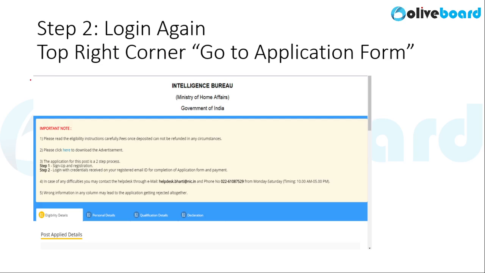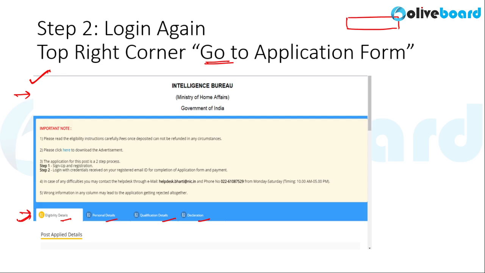The screen that appears in front of you will look something like this. So you will have to furnish details in four categories. These four categories are eligibility details, personal details, qualification details, and declaration. So as you log in again, there will be an option on the top right corner of your page which will say go to application form. As you click on this go to application form, this screen will appear in front of you, and here you will have to fill in details.